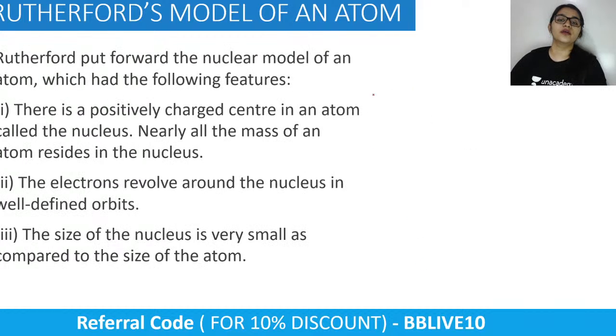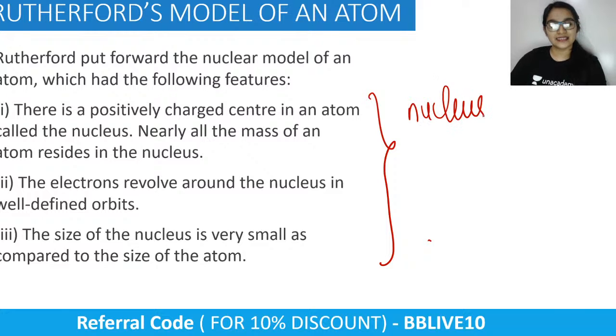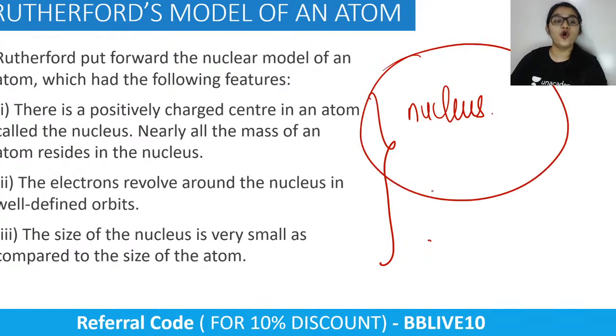So these are the three features of Rutherford's model of an atom. He said there is a positively charged center in an atom, called the nucleus, which was not known earlier to anybody. The electrons are present, but they are revolving around the nucleus in well-defined orbits. And the size of the nucleus is very, very small in comparison to the size of the atom. Clear? So these are the three amazing features of Rutherford's model of an atom.